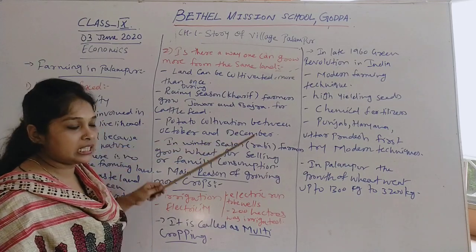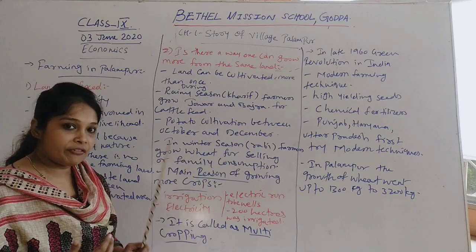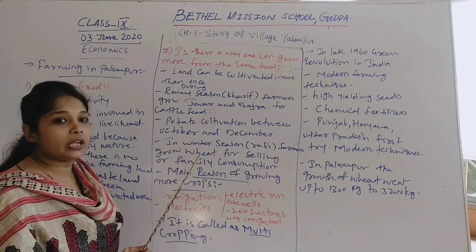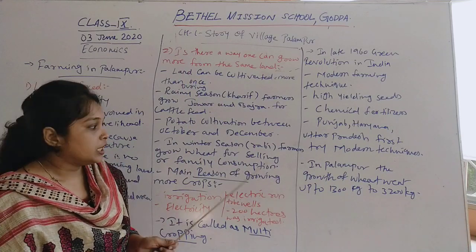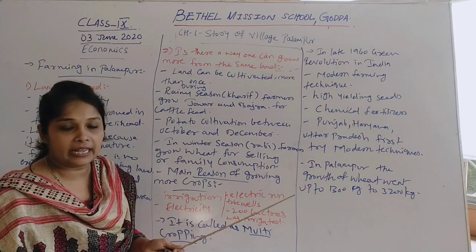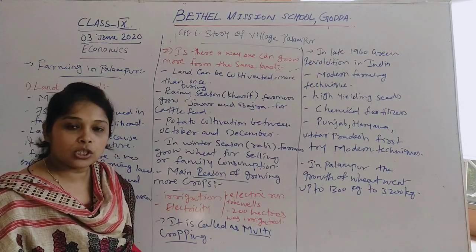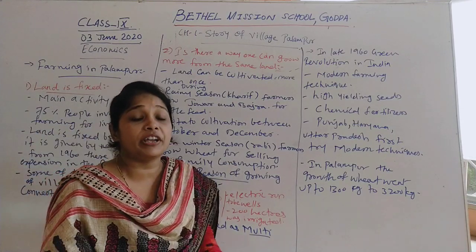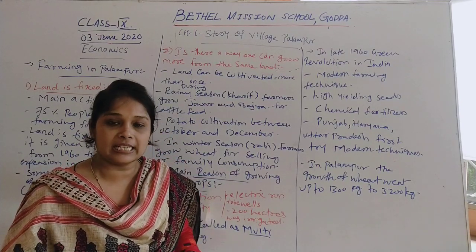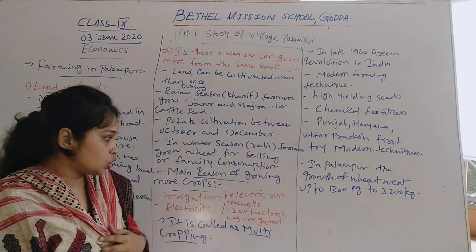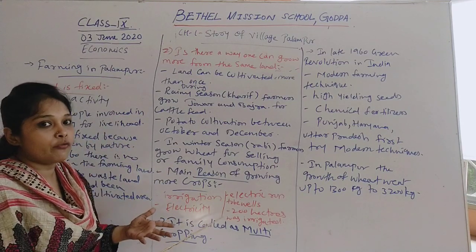And in the winter season, that is the Rabi season, farmers grow wheat and rice. They grow wheat and rice for family consumption, but if there is a surplus, they sell those food grains in the market. So here we can say that there are different methods through which we can do this.